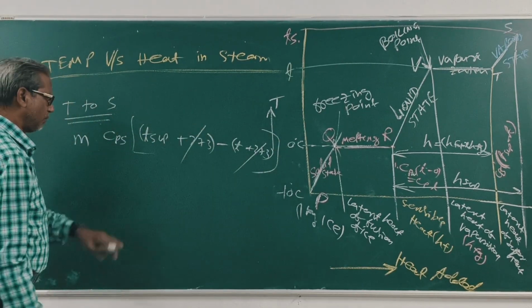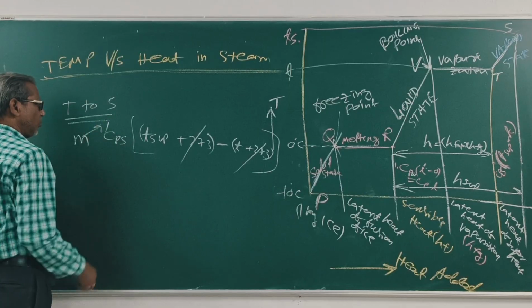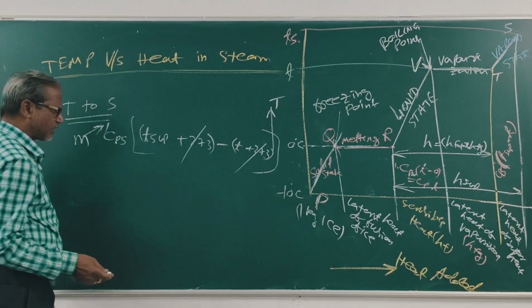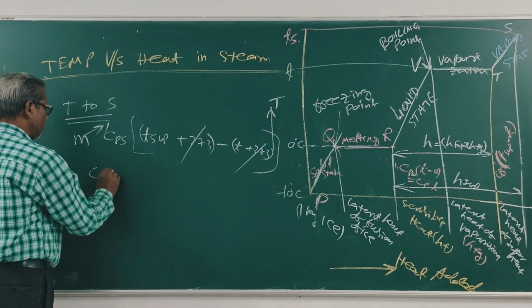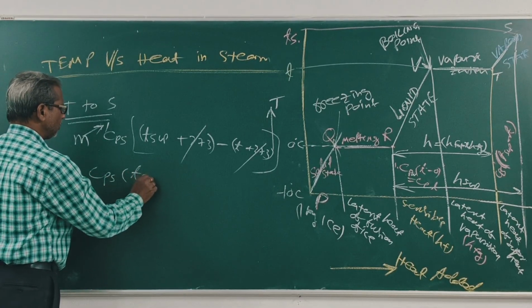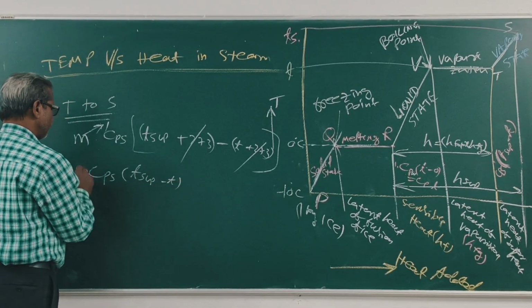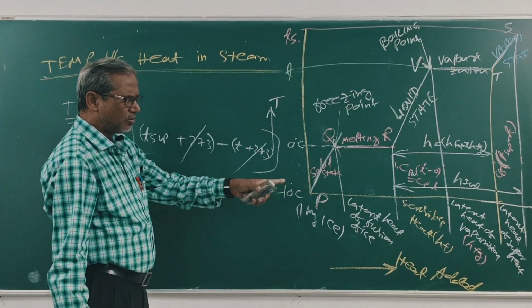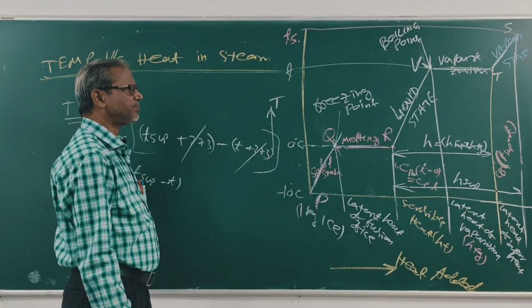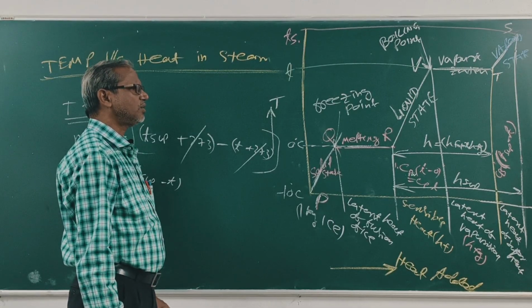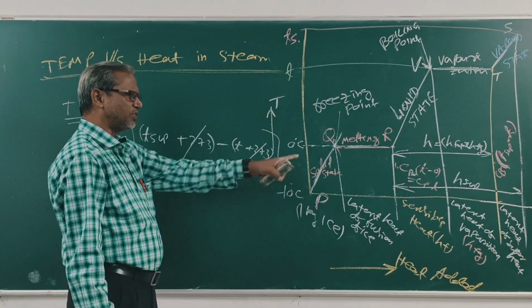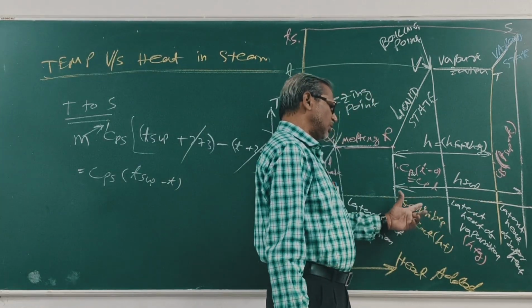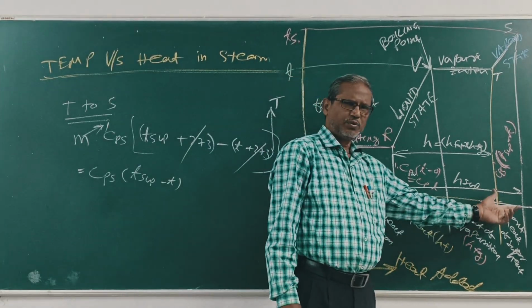Clear? So m is 1. We are taking 1 kg of ice. So 1 kg ice becomes 1 kg superheated steam. So 1 into Cps into (T2 minus T). This amount is called latent heat of superheated steam. Right? Now, total heat of superheated steam, h sup, is equal to this plus this plus this.